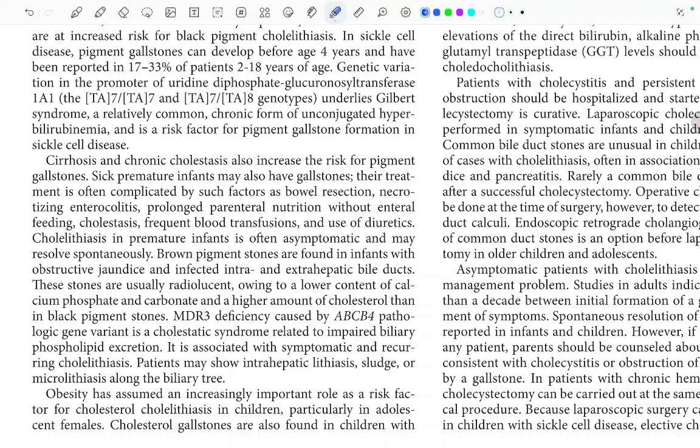MDR3 deficiency caused by the ABCB4 pathologic gene variant is a cholestatic syndrome related to the impaired biliary phospholipid excretion. What was happening is there is MDR3 deficiency, which is caused by this ABCB4 gene variation. It is a cholestatic syndrome in which there is impairment in the biliary phospholipid excretion. It is associated with the symptomatic and recurring cholelithiasis. So there will be recurrent cholelithiasis. Patients may show intrahepatic lithiasis, sludge, or microlithiasis along the biliary tree.